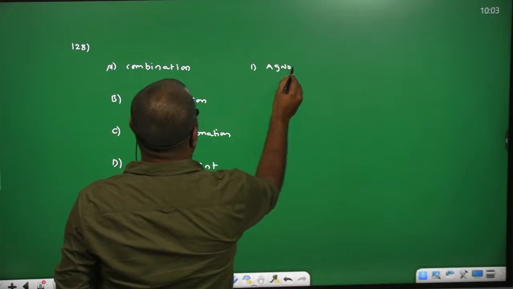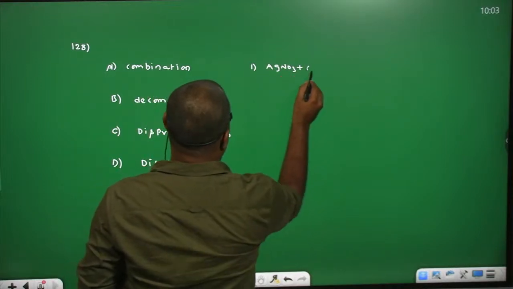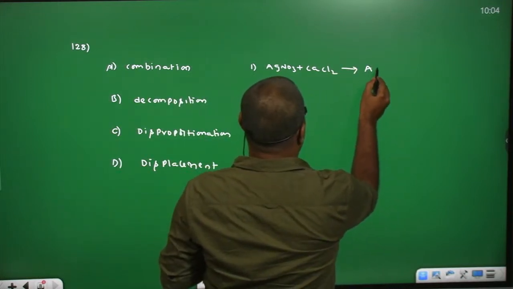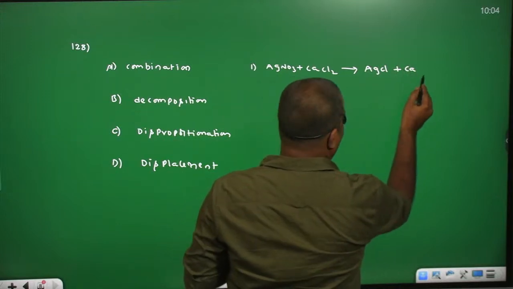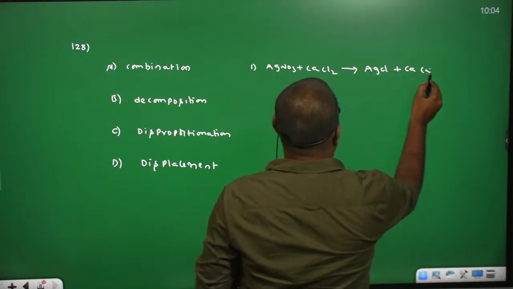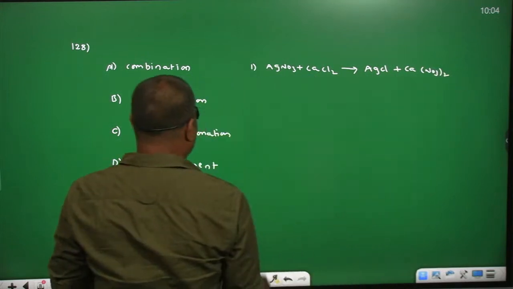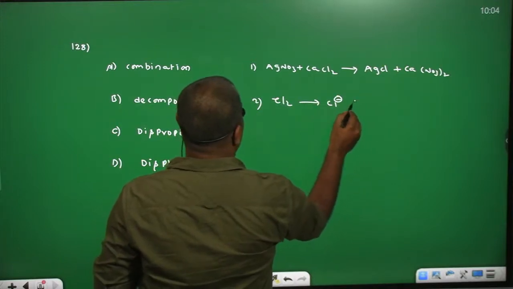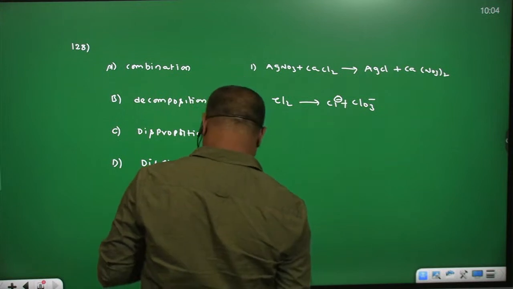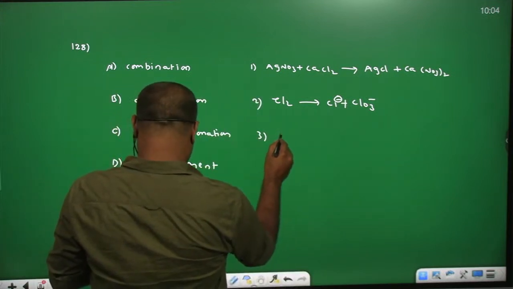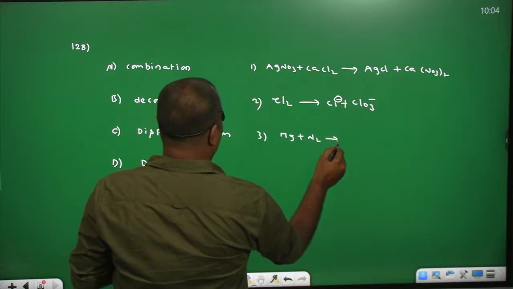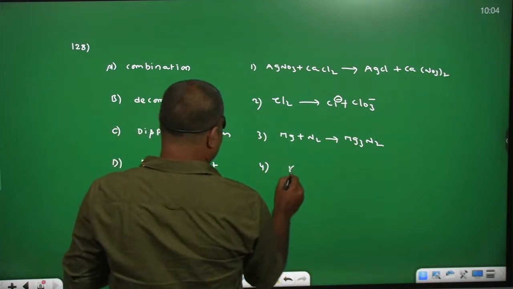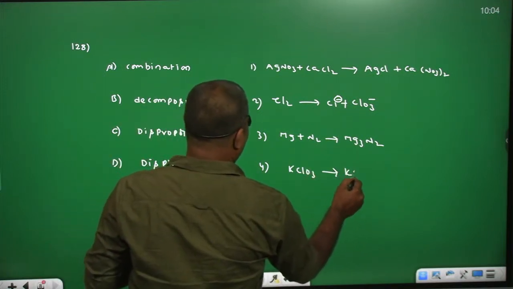AgNO3 plus CaCl2 gives rise to AgCl plus calcium nitrate, Ca(NO3)2. The second one, Cl2 gives rise to Cl minus and ClO3 minus. The third option, Mg plus N2 gives rise to Mg3N2. The fourth option, KClO3 gives rise to KCl plus O2.